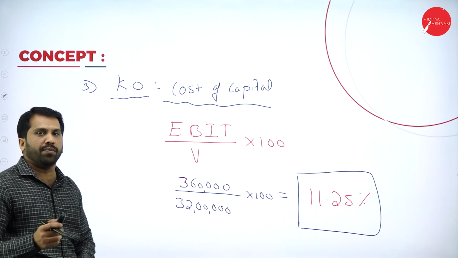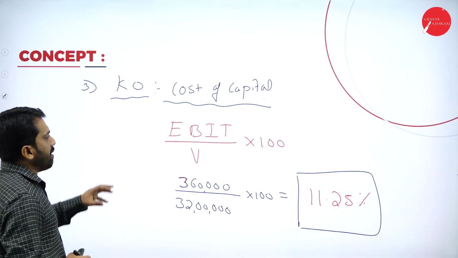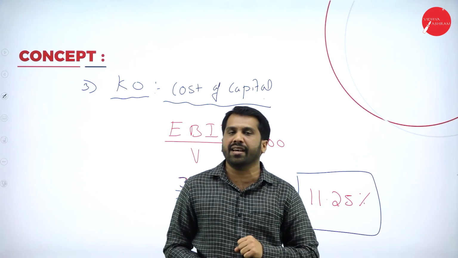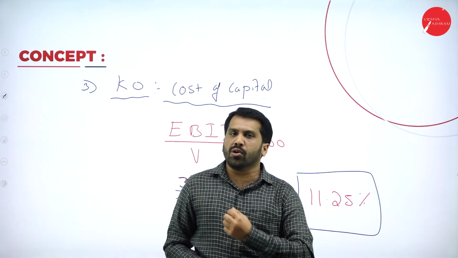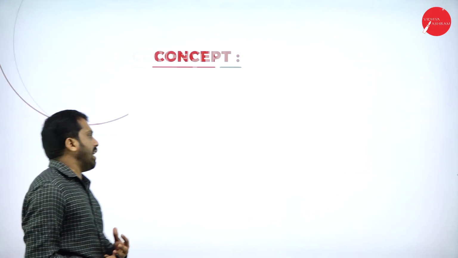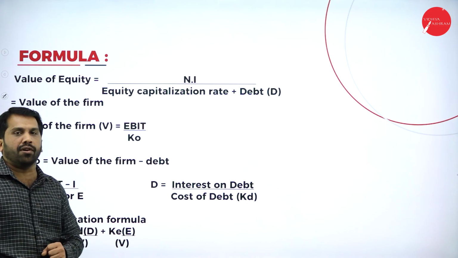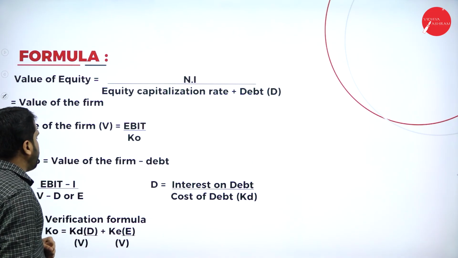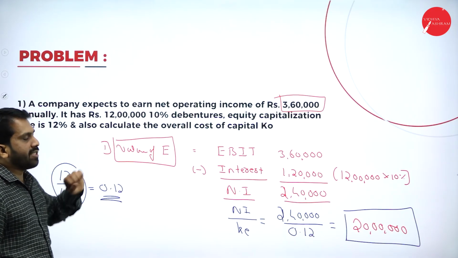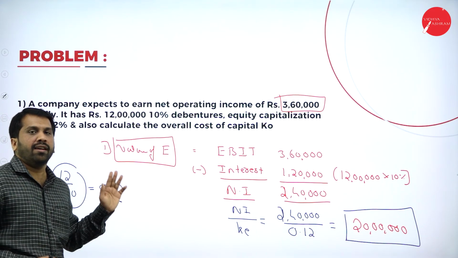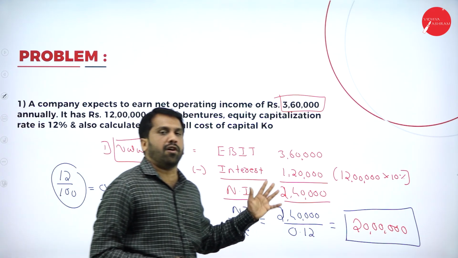Any doubt? Hope there is no doubt. So we're done with your calculation for the NI approach. Don't go with the actual formula I have given here. It will be a little confusing for you. That's why I have not explained the formulas.